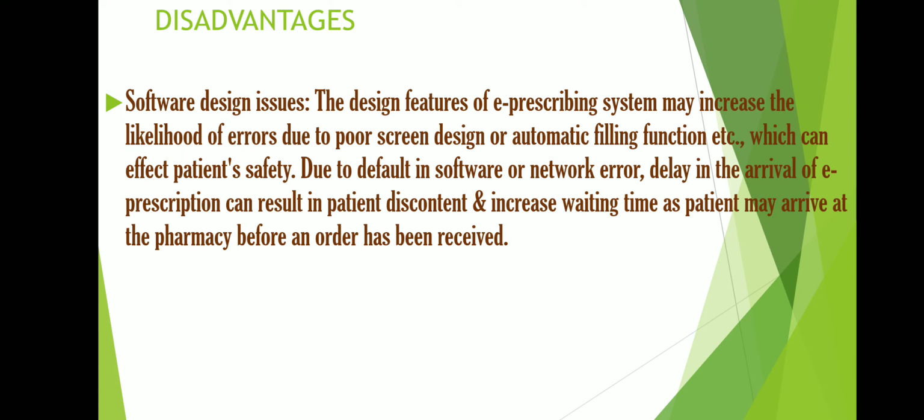And then the network issues: due to slow network, the time for sending the mail, maybe the patient has left the physician's chamber and reached the pharmacy, yet the software, due to poor network, has not yet sent the mail, or the mail has not yet been received by the pharmacy.